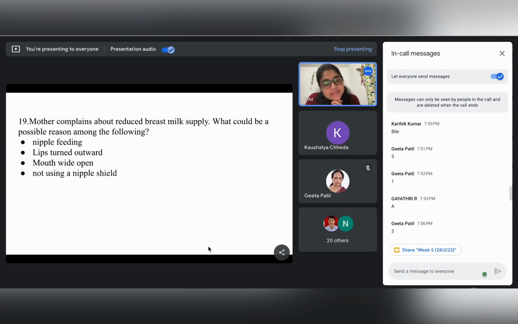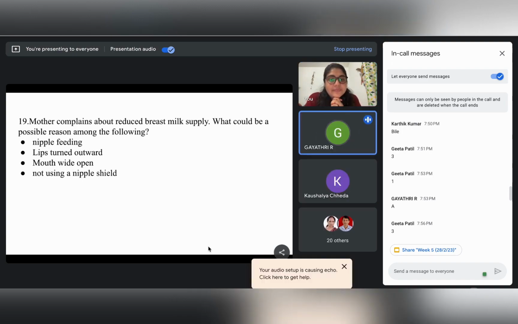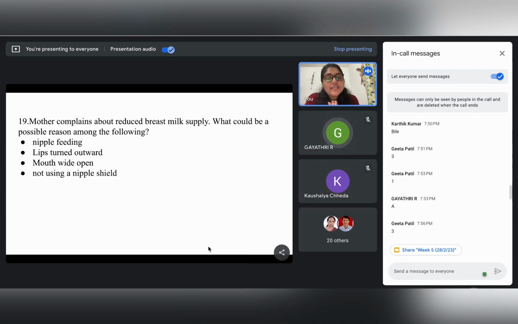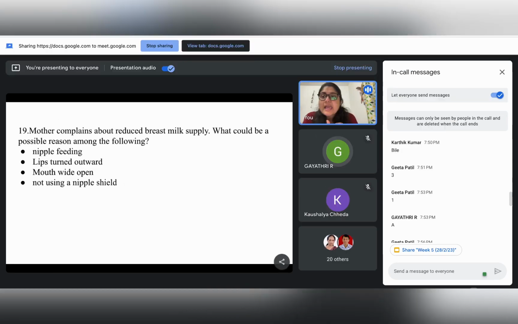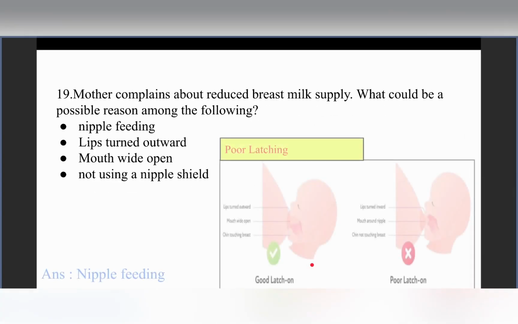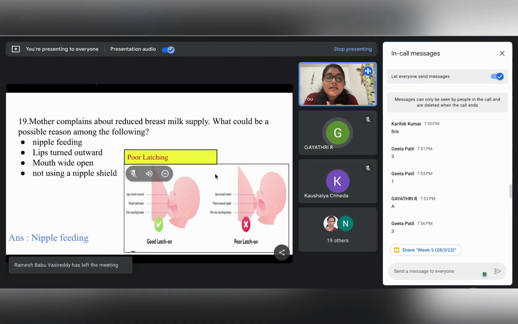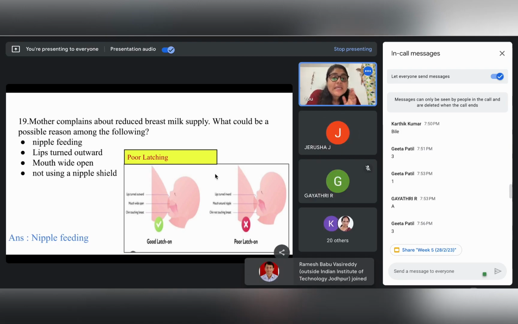Nipple feeding, correct. So we have discussed that improper latching leads to nipple feeding. And we have just discussed the different positions and parameters that need to be kept in mind when we are considering the proper breastfeeding technique and the improper breastfeeding technique.